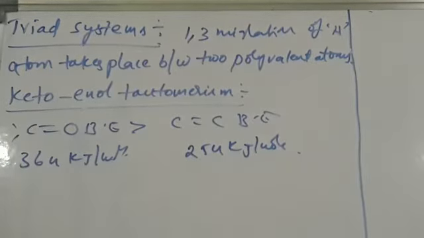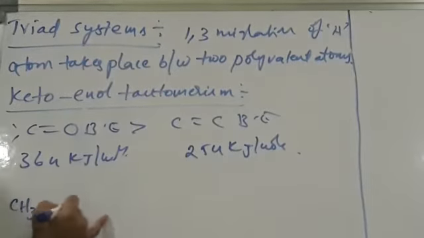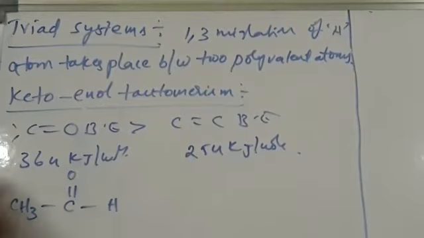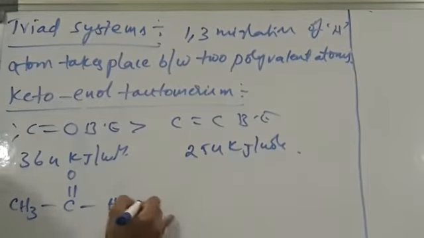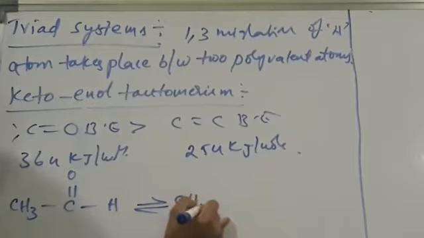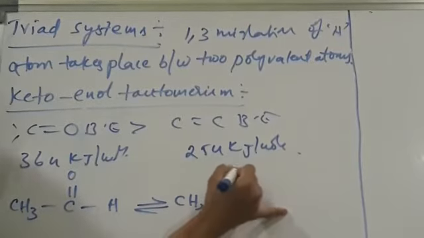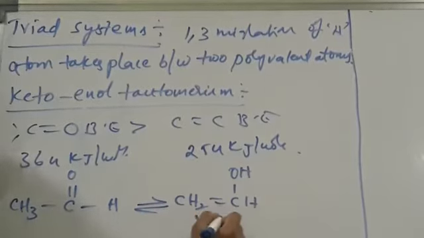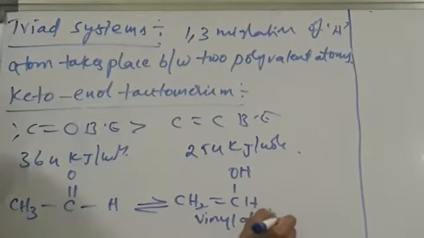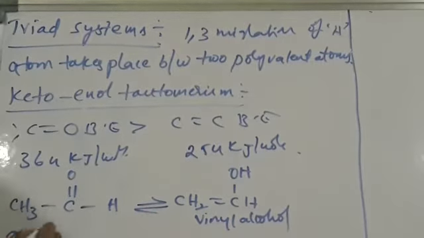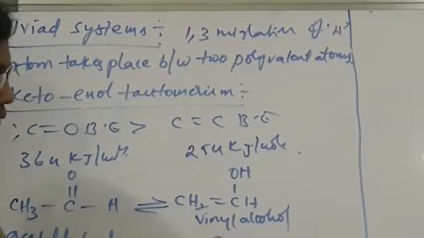For example, if we take acetaldehyde, it is in dynamic equilibrium with vinyl alcohol. Acetaldehyde is keto form and vinyl alcohol is enolic form.